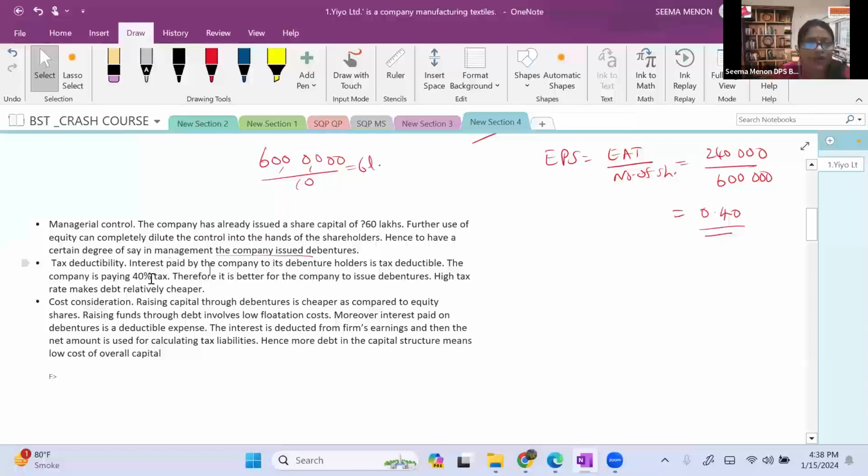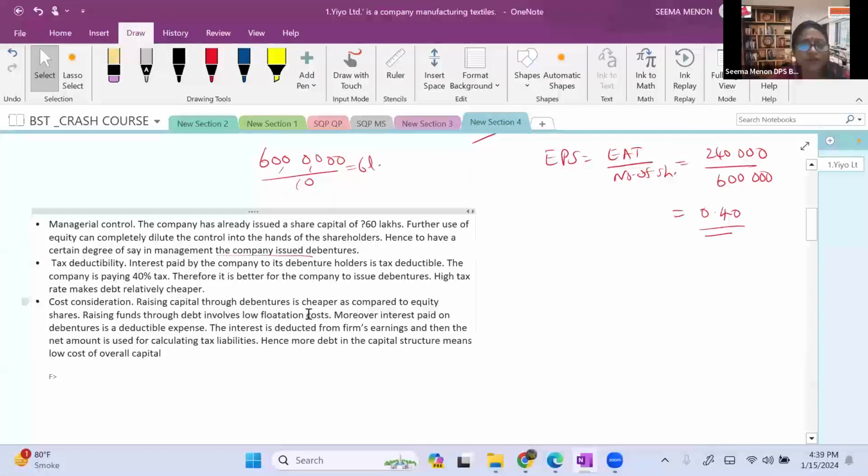Therefore, here you can see that interest paid by the company to its debenture holders is tax deductible. We get the benefit of tax on interest on debenture. The company is paying 40% tax. Therefore, it is better for the company to issue debentures. In that case, it is good because if we issue only equity shares, we have to pay the dividend. Dividend is never tax deductible. Cost consideration, that is again from the NCERT only.